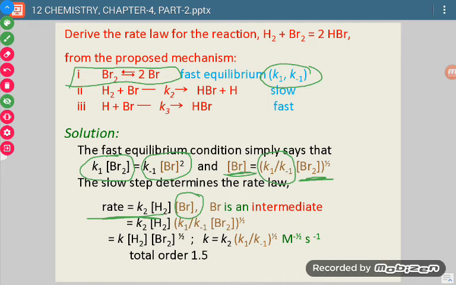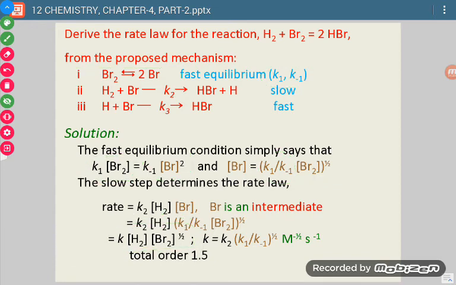Now we have calculated the value of Br, and we put this value in the rate law. After putting the value, we get rate equal to K into molar concentration of H2 into molar concentration of Br2 raised to power 1 by 2.